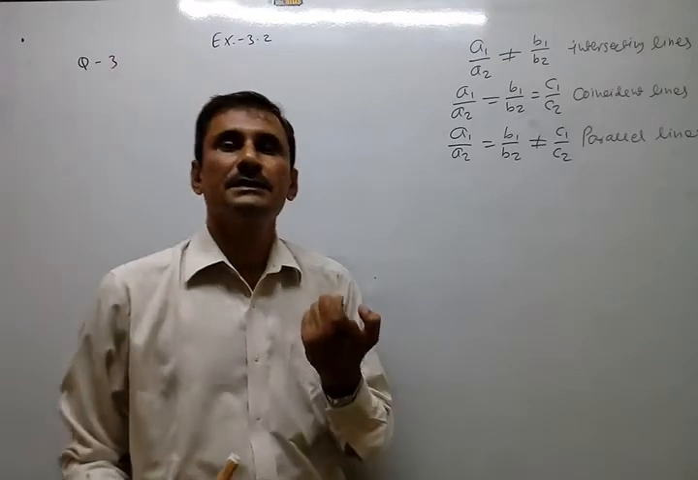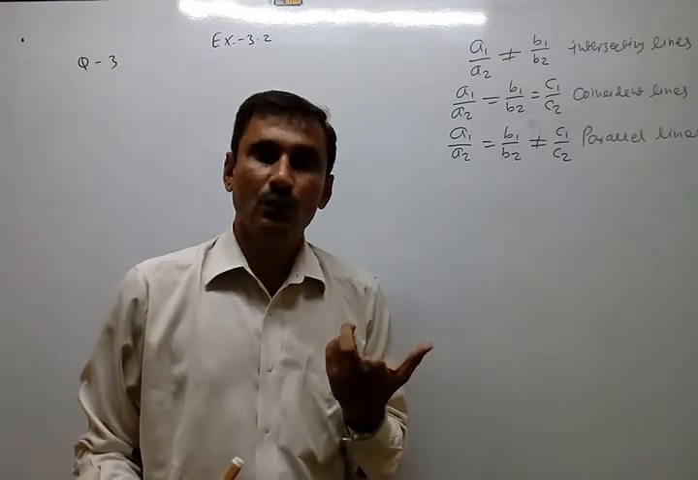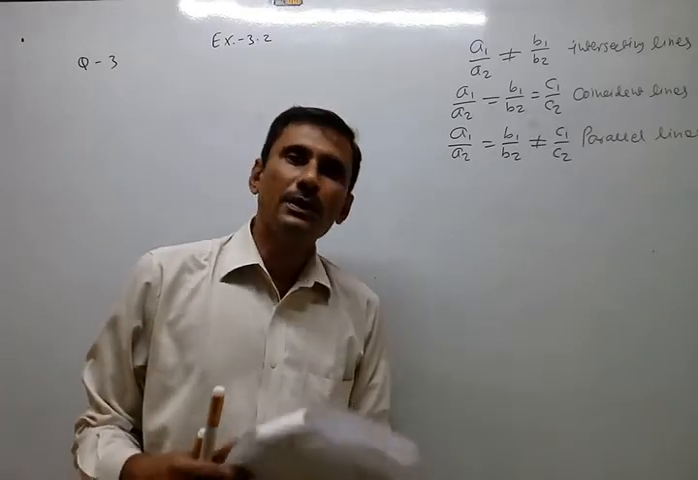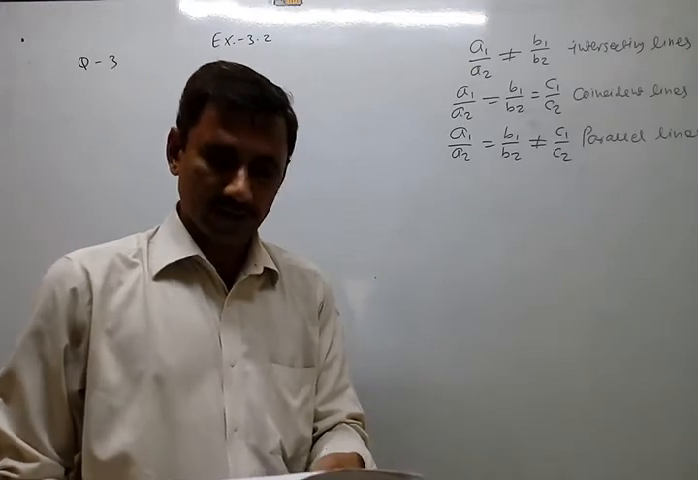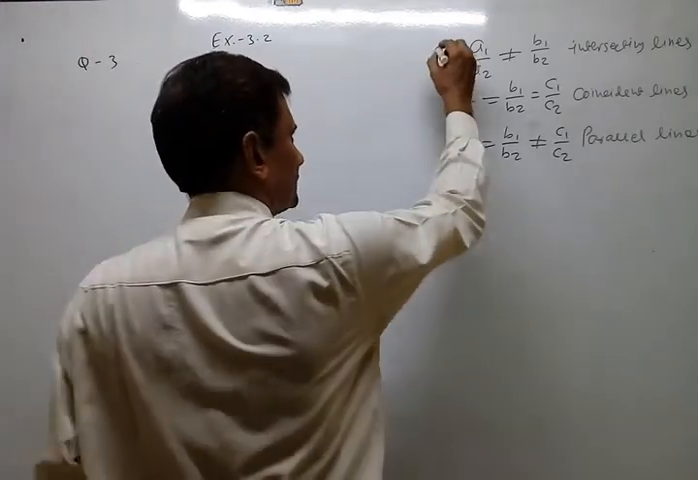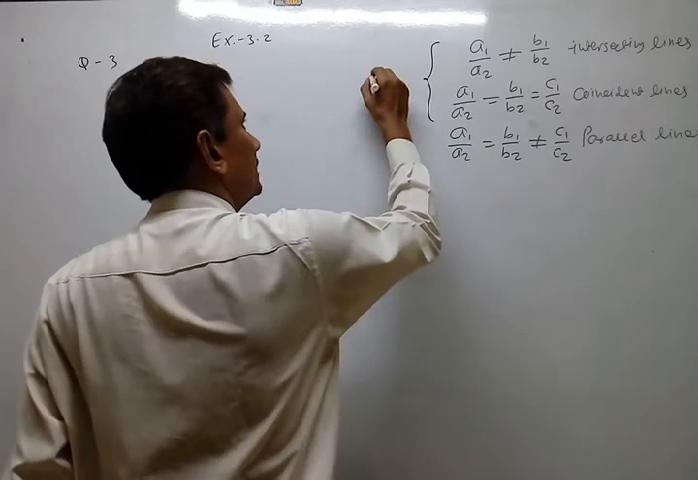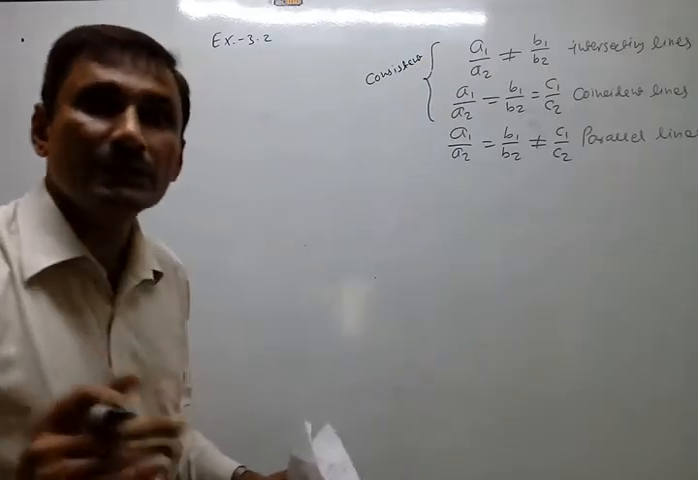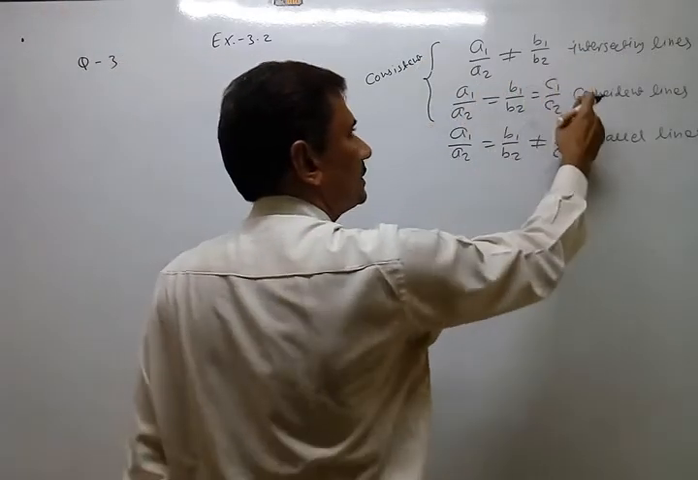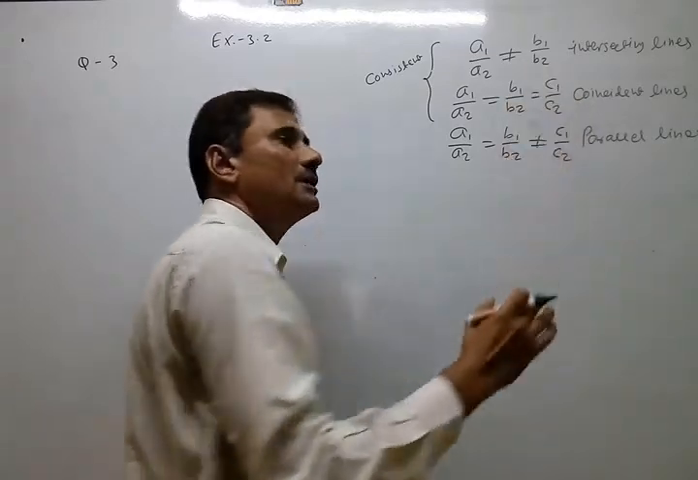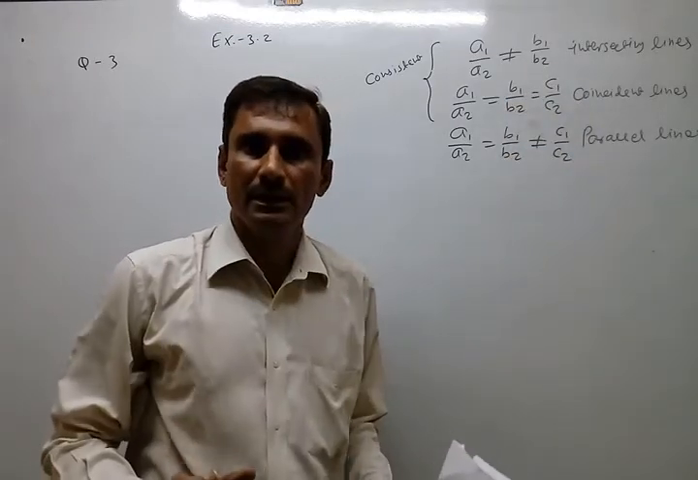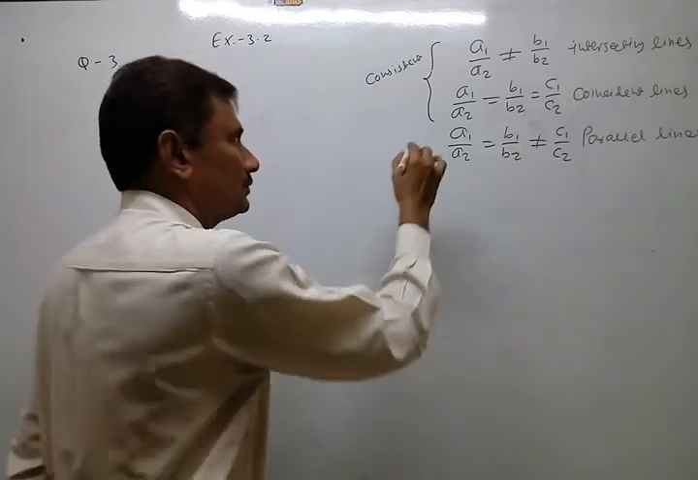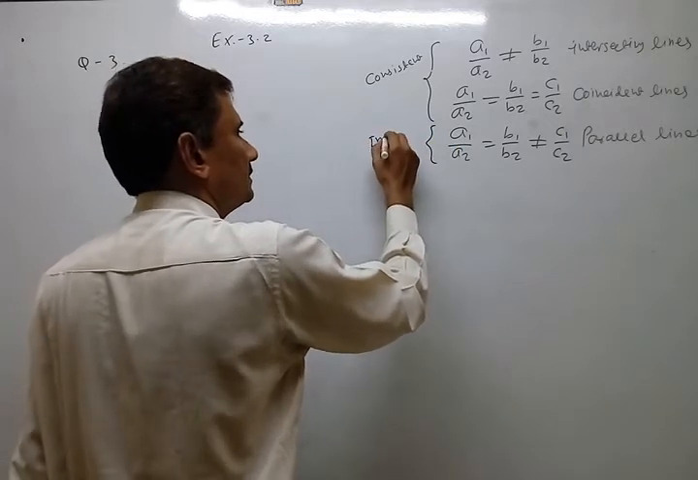So what is meant by consistent or inconsistent? Consistent means they intersect, and inconsistent means they do not intersect. If either of the first two conditions holds, then we can say consistent. Why? Because we are getting a solution: here one solution, here infinitely many solutions. But in the third case we are not getting any solution. Why? The lines are parallel, so they never intersect. So this is inconsistent.